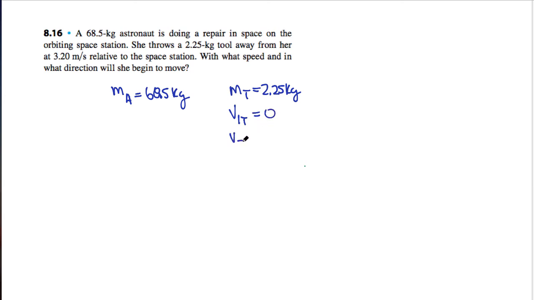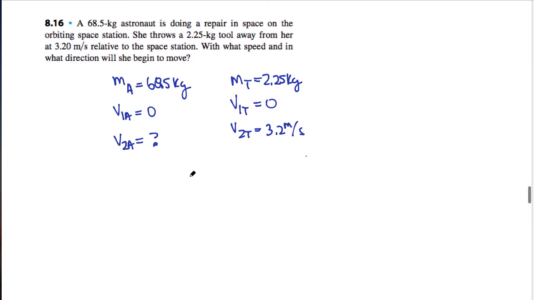Then she throws it, so it has some final velocity of 3.2 meters per second. Now, I'm just saying away from her seems to be positive. So the astronaut is holding the tool, and so she is also going to have an initial velocity that is 0. And then after she throws it, we don't know how far she's going or how fast she's moving, and we need to figure out which direction she's moving.